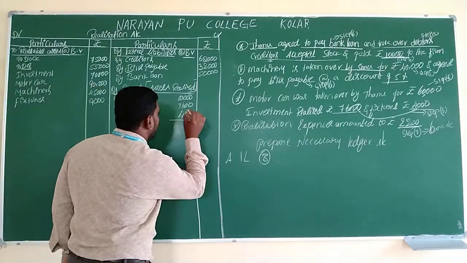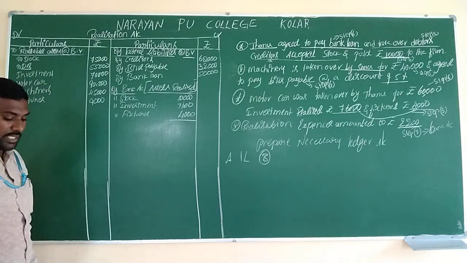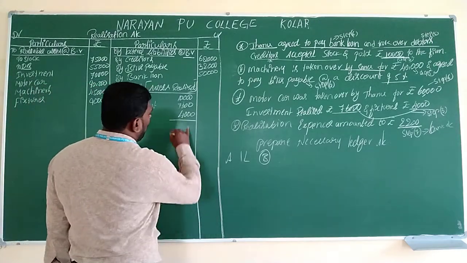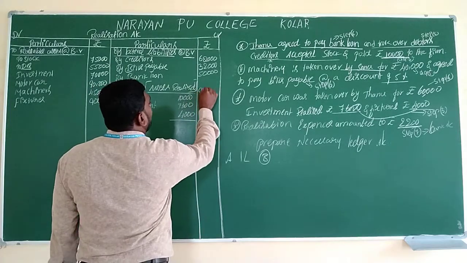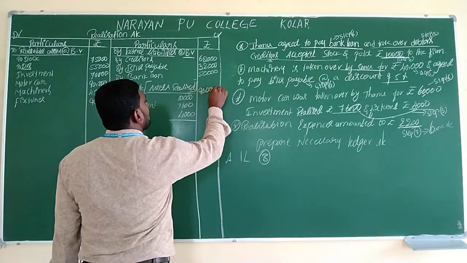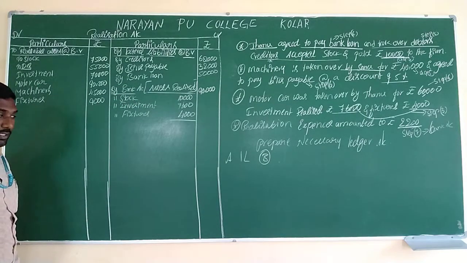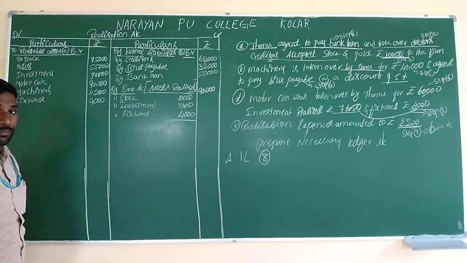That will come in the remaining steps. So we have to know the total of this. Totally we have 76 plus 4, 80, 80 plus 10, 90,000. This is the assets realized. This is the exact value the company will get as income. This is about step number 3.